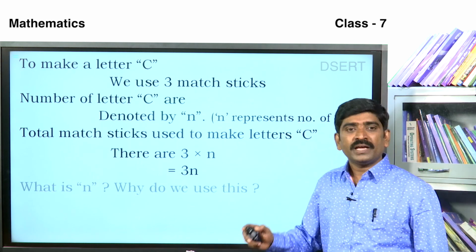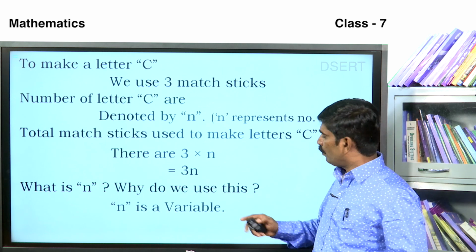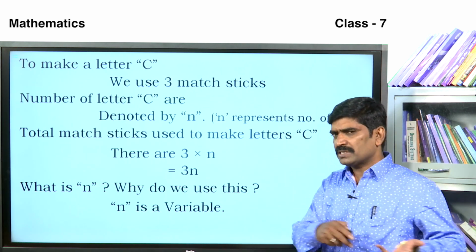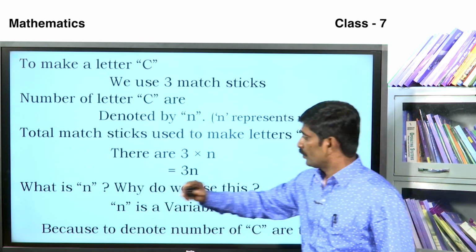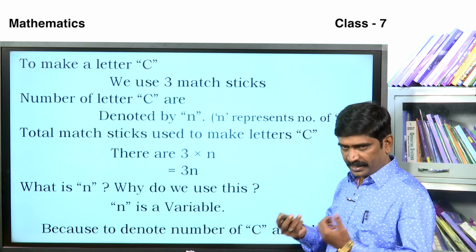Next, why do we use N here? N is a variable. What is a variable? I will discuss it next. Because it denotes the number of C's taken.